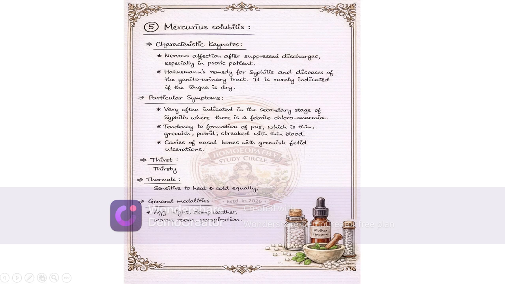Merck salt. Nervous affection after suppressed discharges, especially in psoric patients. Hahnemann's remedy for syphilis and diseases of the genitourinary tract. It is rarely indicated if the tongue is dry.